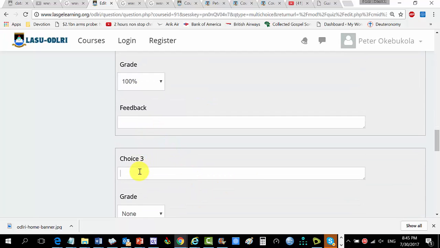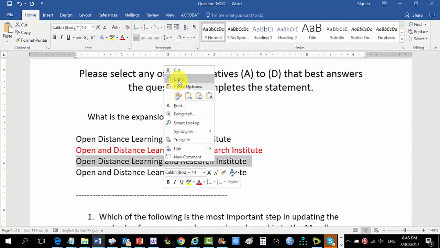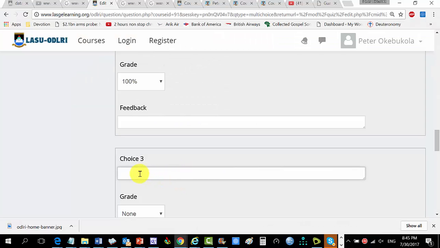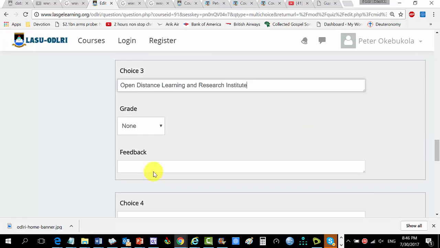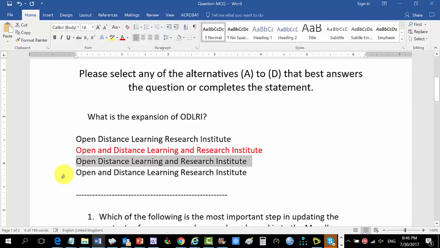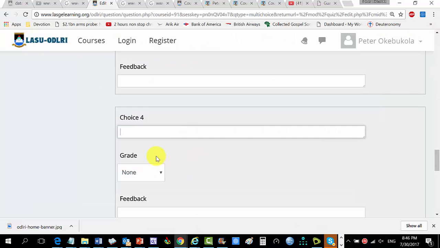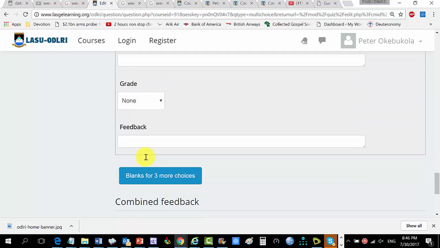So number 3, we copy this, we come here, and we paste. It's also none, because that's not the correct option. Number 4, we copy this, and then we paste. Finish, that's it. It's giving us 5, 6, whatever.